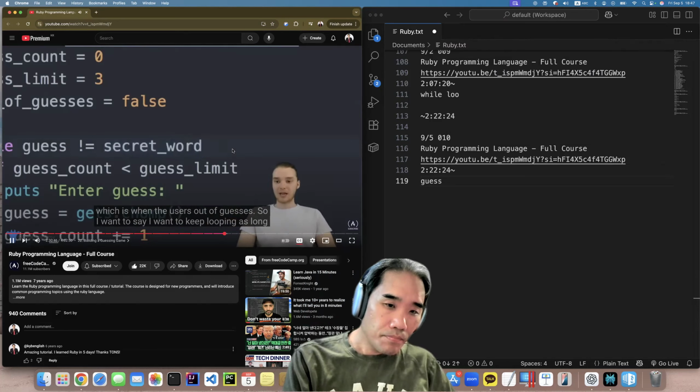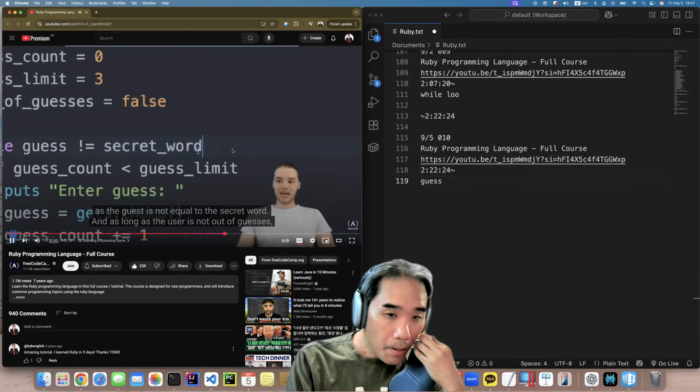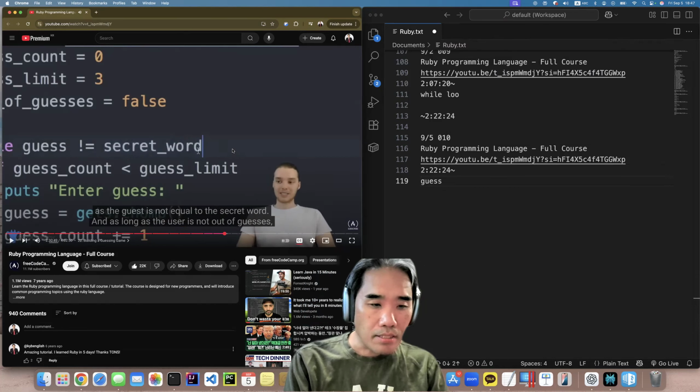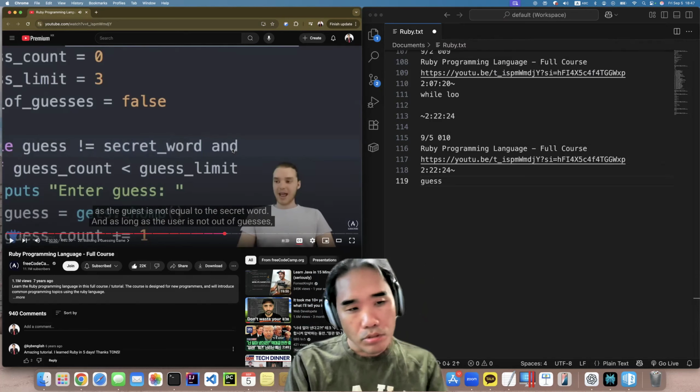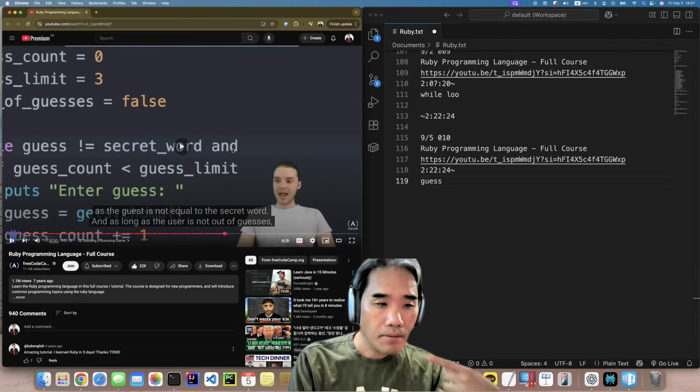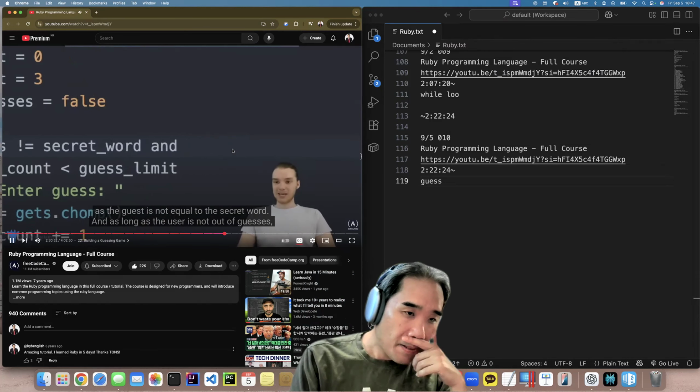So I want to keep looping as long as the guess is not equal to the secret word, and as long as the user is not out of guesses.